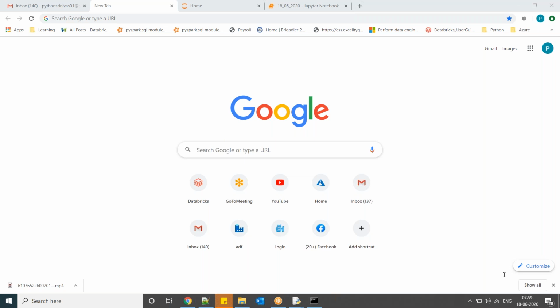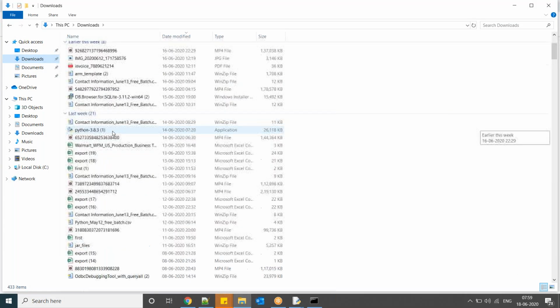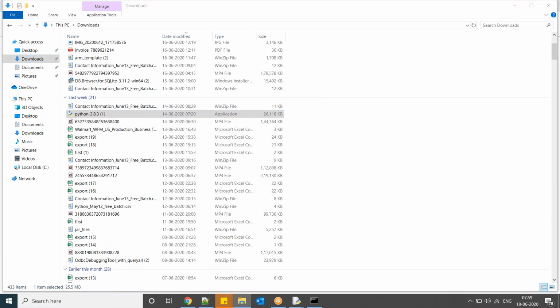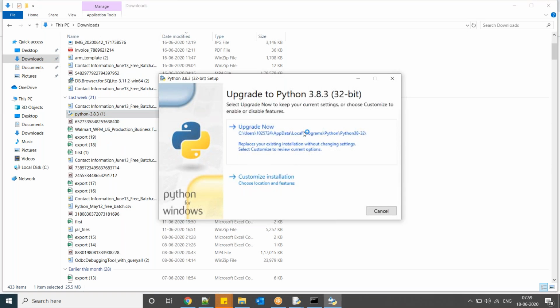Next, pip not recognized. So I'm getting pip not recognized as an internal or external command. One thing is you did not install Python properly. If anyone is getting an error like pip is not recognized, then go to your downloaded Python installer. For suppose, consider this is my Python. If you double click this one, it shows upgrade now or custom installation. Mine is 3.8.